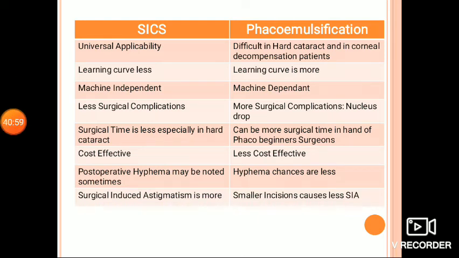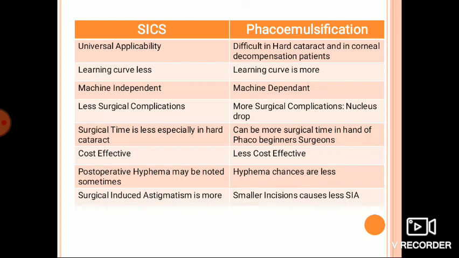Disadvantages of small incision cataract surgery are that postoperative hyphema may be noted sometimes, and surgically induced astigmatism is more as compared to phacoemulsification. I would like to say that the merits of phacoemulsification are that topical anesthesia may be sufficient for phacoemulsification in expert hands. The postoperative congestion is minimal in phacoemulsification.